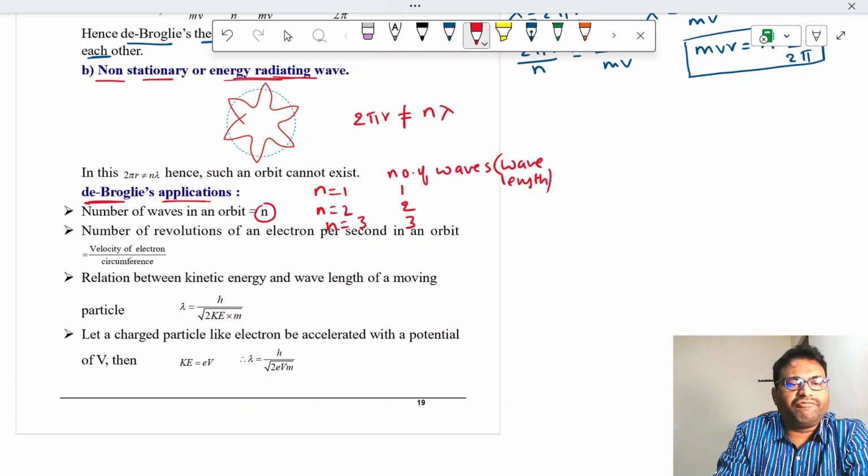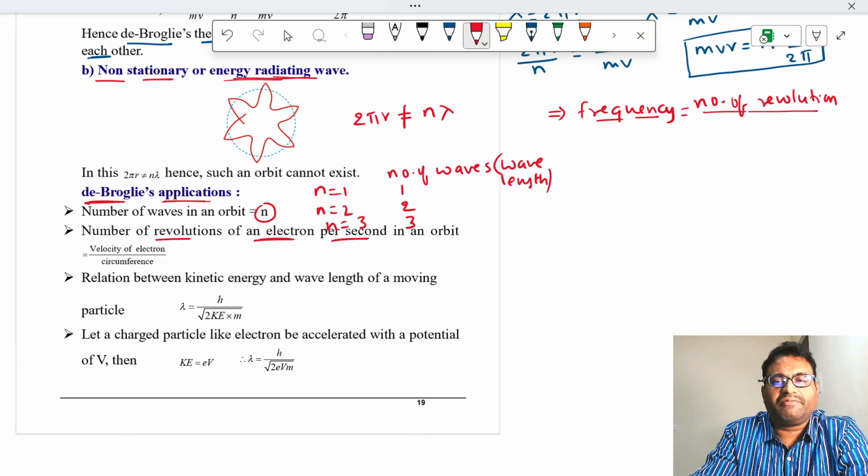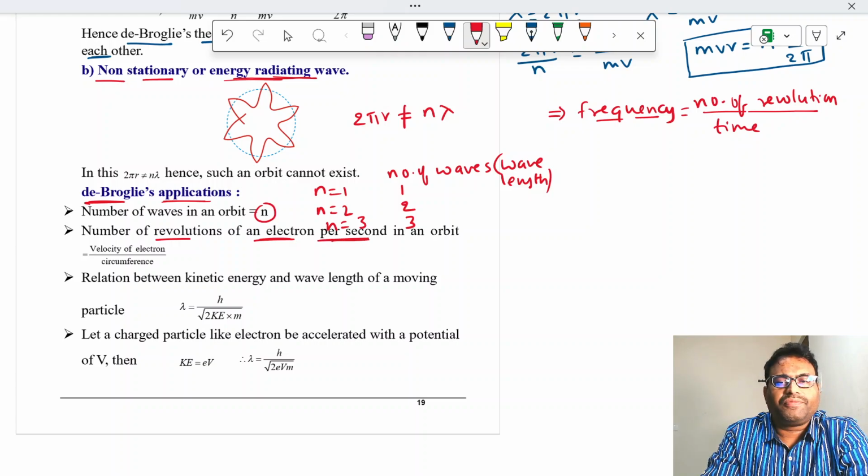And the number of revolutions of an electron per second can be calculated as frequency. That is called frequency. Frequency is equal to the number of revolutions the electron is making per second. So when you are representing it mathematically, we write it as time. When you are defining it, we call it per second. Okay.